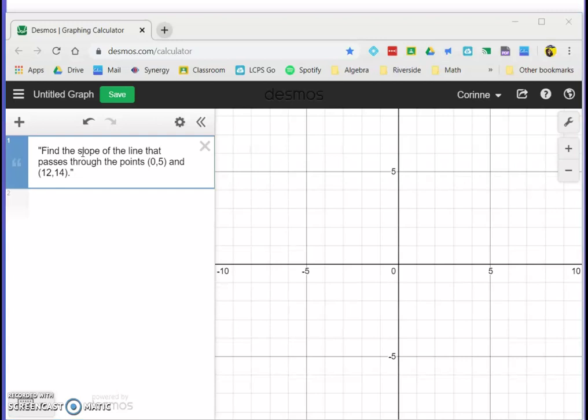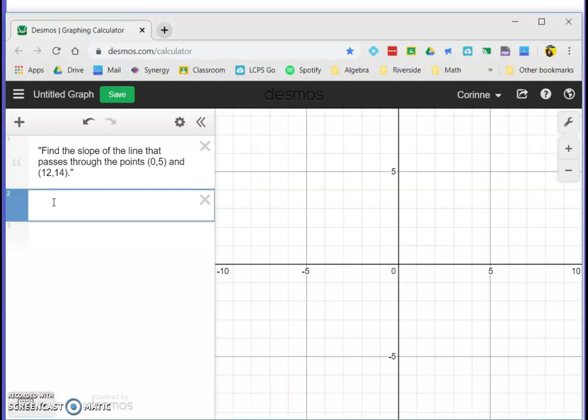So say you're given the question, find the slope of the line that passes through the points 0, 5, and 12, 14. Well, you could do that, if you can remember the slope formula, right? Change in y over change in x. You could certainly do it that way, where you say 14 minus 5 divided by 12 minus 0, which is 0.75. I can convert that over to a fraction.